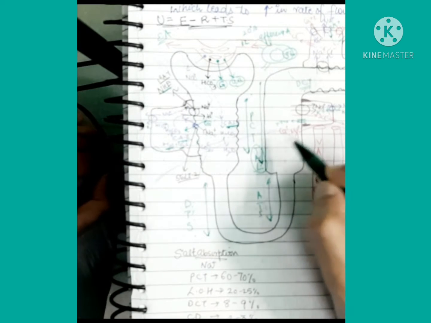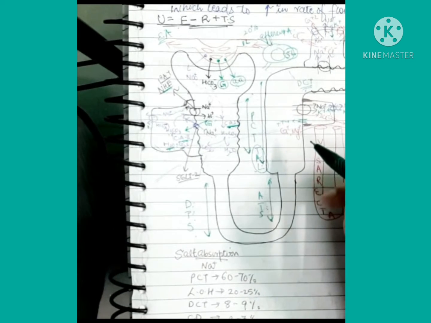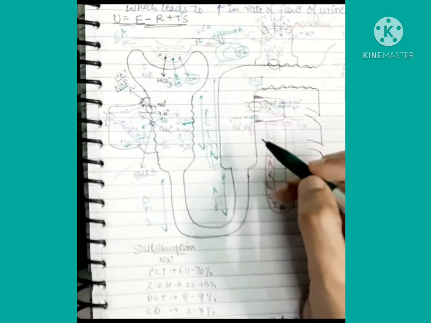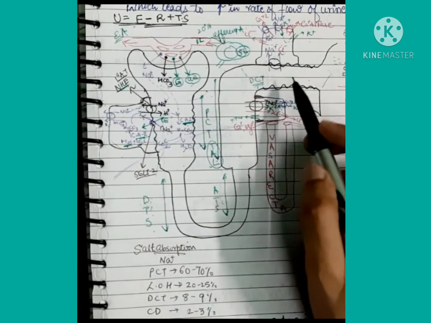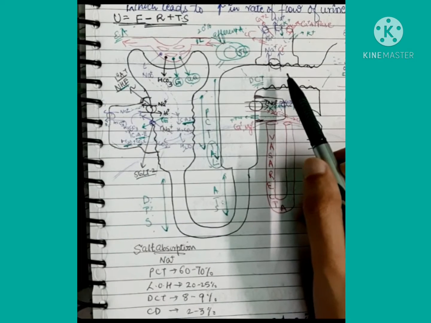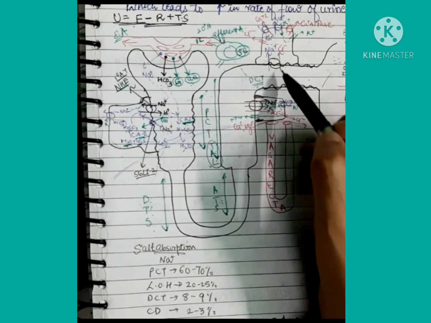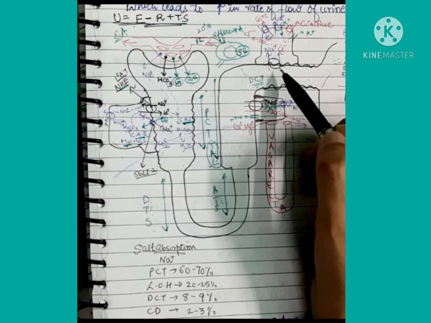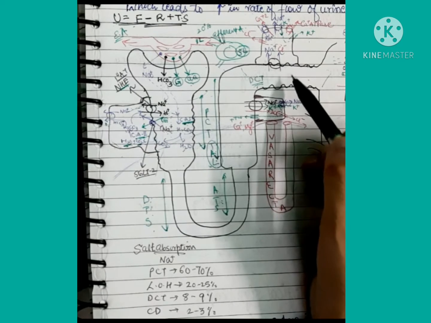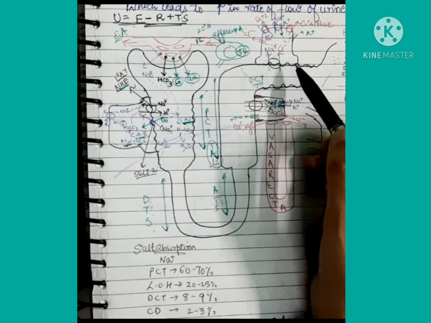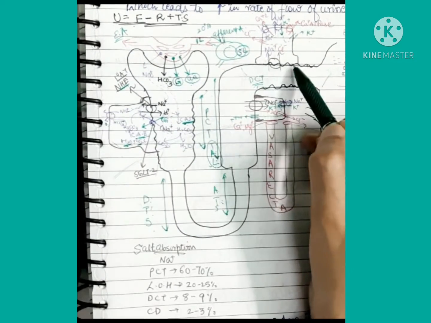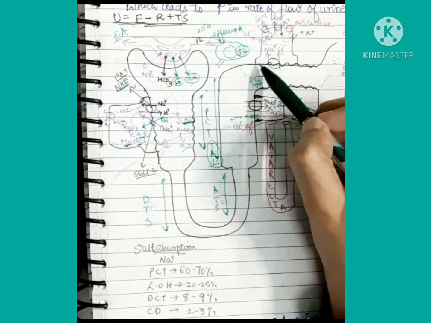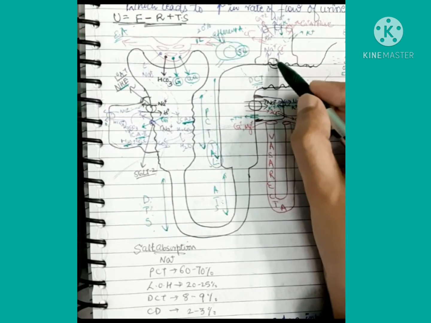And then the second transporter, and then another process which is occurring is here at the level of the DCT. So at the level of the DCT, what occurs is, this is the cell of the DCT. Same, this will be the apical or luminal membrane, this will be the basolateral membrane. Then there are certain transporters.